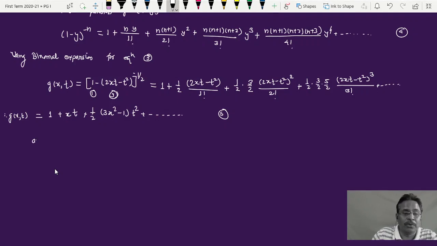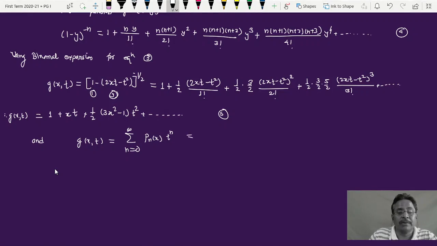And earlier we have g of x,t, this expansion as we have written earlier, is given by summation n equal to 0 to infinity p(n) of x into t raised to n. So if I expand this, take different values of n starting from 0, I'll get first term is p0 of x into t raised to 0.